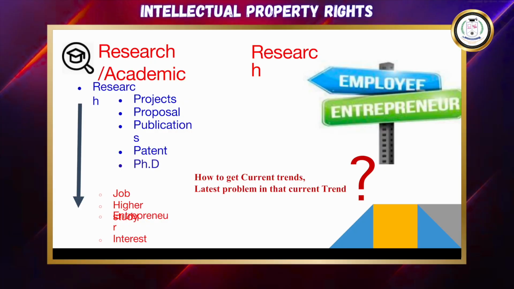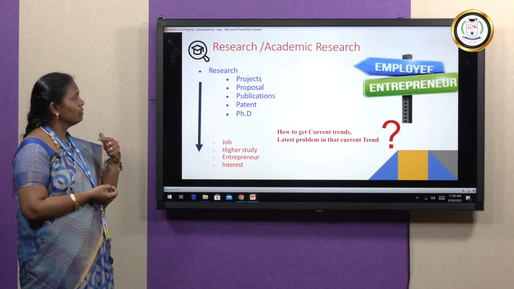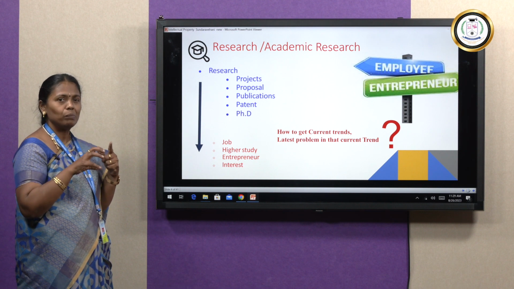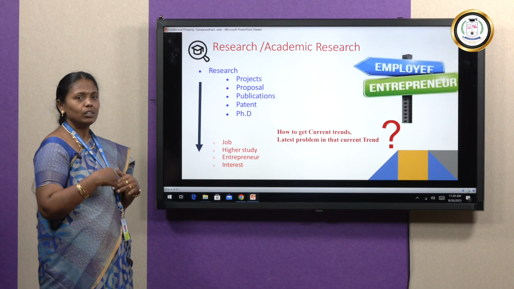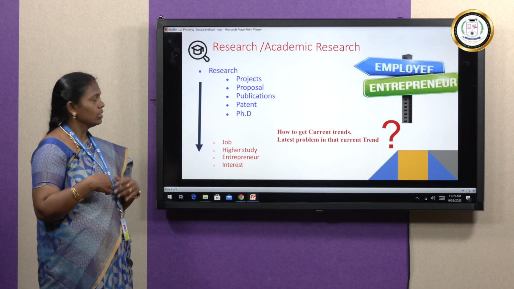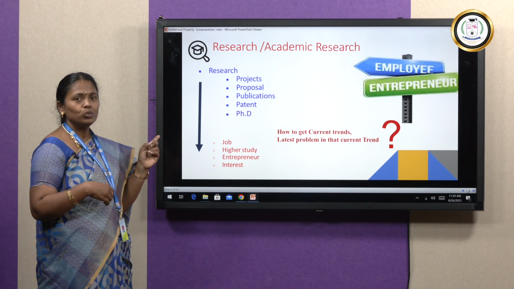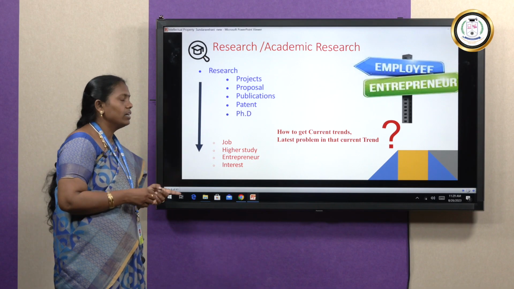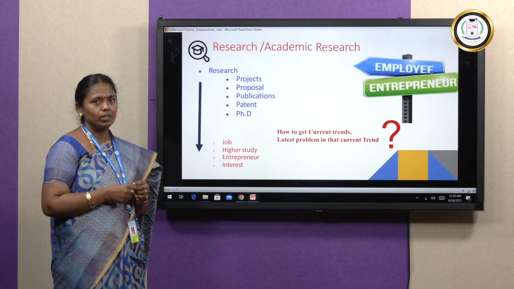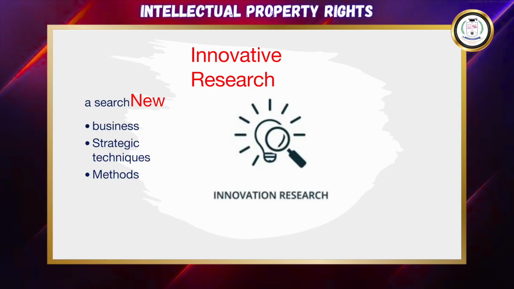If you are doing research, we will make projects, we can create the proposal, then we will send it for publication. That same publication we can convert into a patent. From this we can also get our PhD degree, right? There are other opportunities here: jobs, higher studies, entrepreneurship, and due to your own interest you can do IPR, right? So we have to see the current trends and the latest problems in the current trends. Now we know what is meant by research.